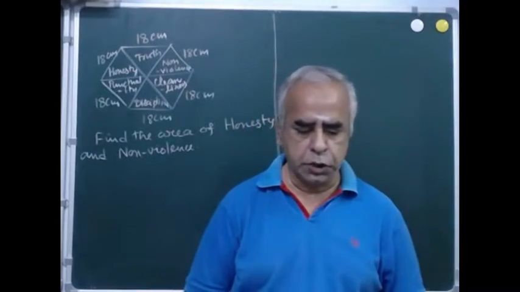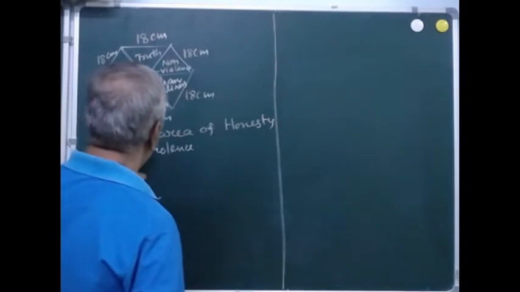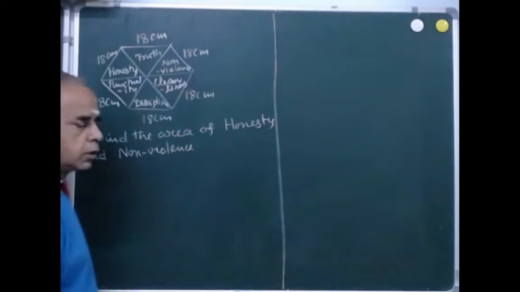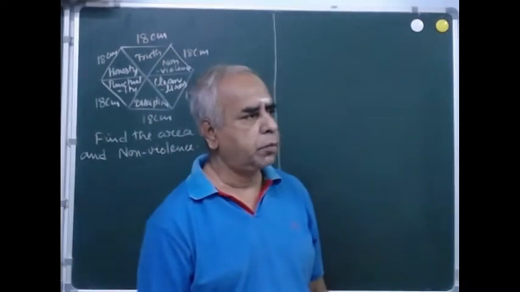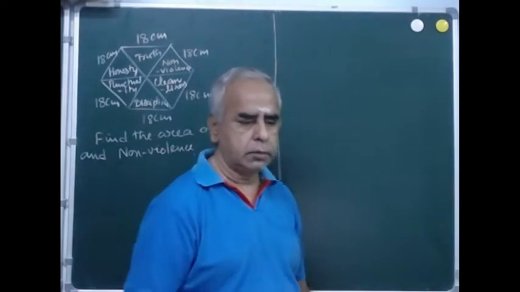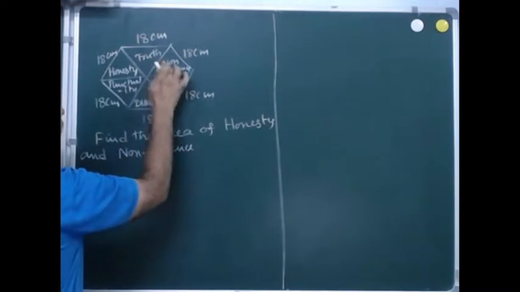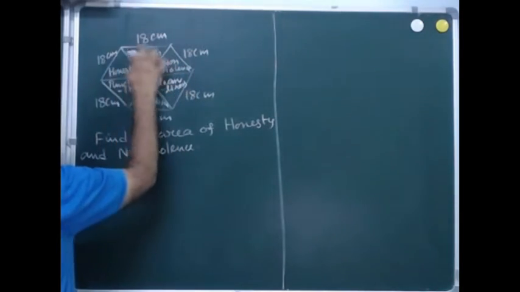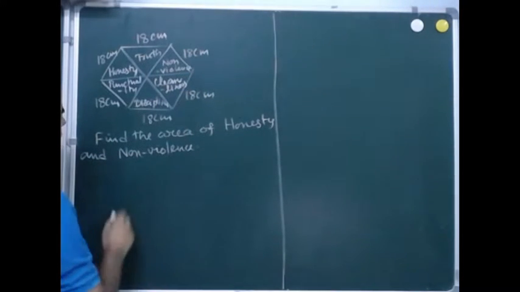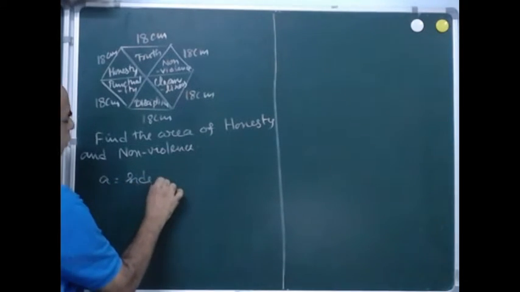Let us consider this problem based on the area of hexagon and the area of equilateral triangle. So first of all, let us try to understand what we mean by the hexagon. The hexagon has 1, 2, 3, 4, 5, 6 sides of equal length. Let me call A the side of the hexagon.